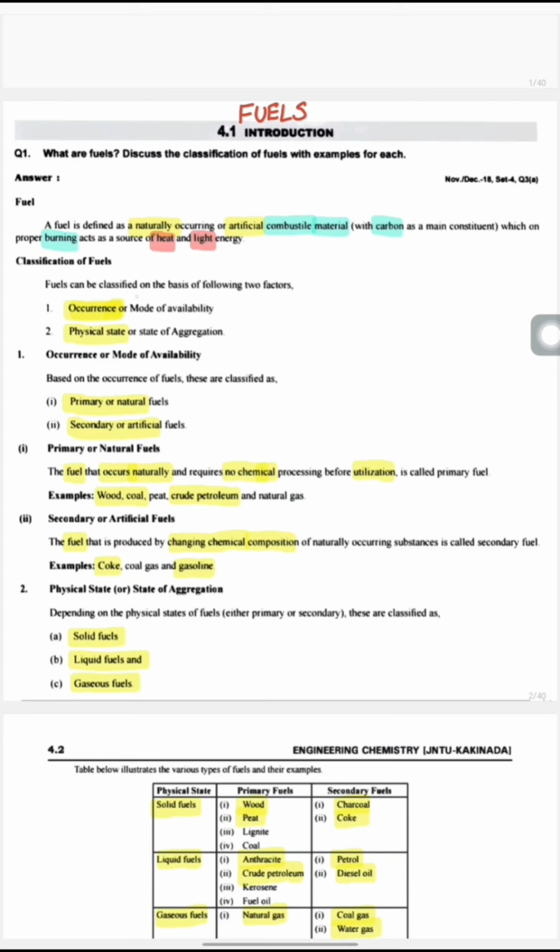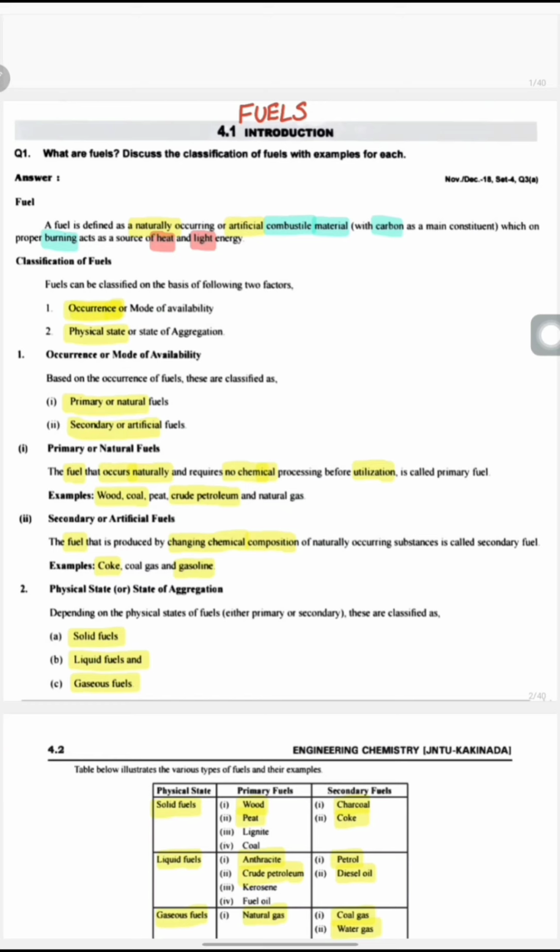The classification of fuels. Fuels are classified into two types based upon the following factors. The first one is occurrence or mode of availability. The second one is physical state or state of aggregation. The first one, occurrence. Based on the occurrence of fuels, these are classified into two types: primary or natural fuels, and secondary or artificial fuels.